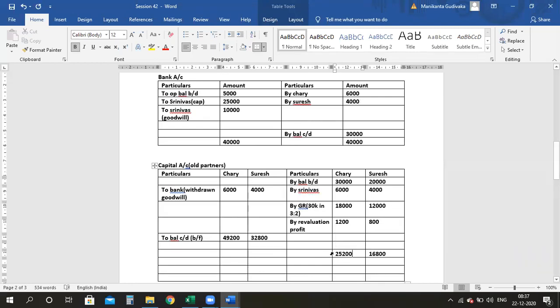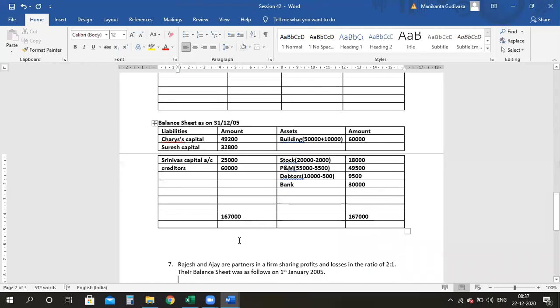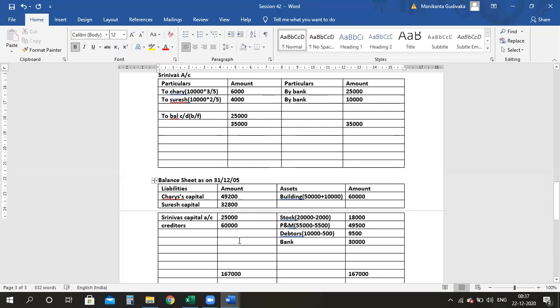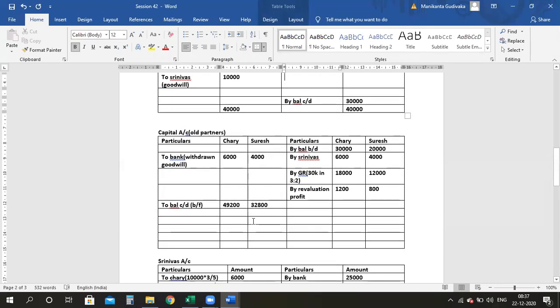Hello? Guys, are you there? Yes, ma'am. We were stuck here. This is the balancing figure which was correct. That balancing figure has been taken here in the balance sheet. So we have tallied the balance sheet, but the totals of capital accounts are wrong. If we complete this, we will get into the next problem immediately.